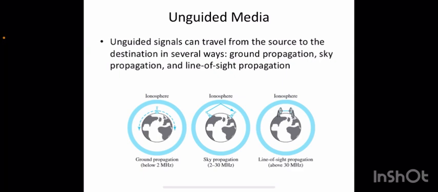And in unguided media, signals can travel from the source to destination in three different ways: ground propagation, sky propagation, and line of sight propagation. Ground propagation with low frequency signals, that is below 2 megahertz, and sky propagation mid-range frequency, that is 2 to 30 megahertz, and above that we have line of sight propagation, above 30 megahertz. Okay, coming to each one in detail.